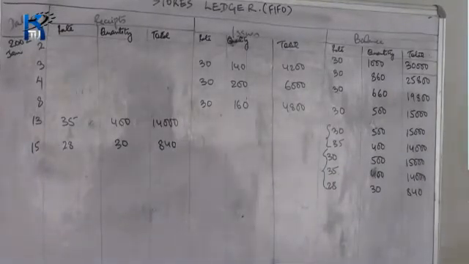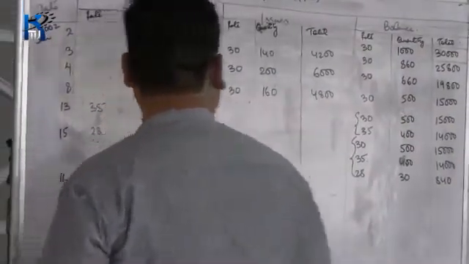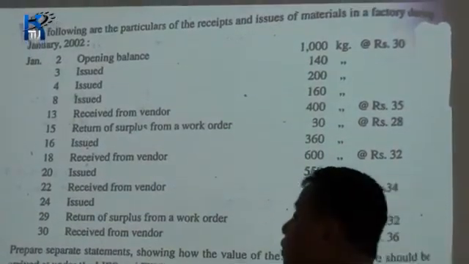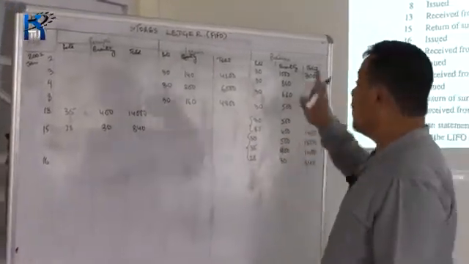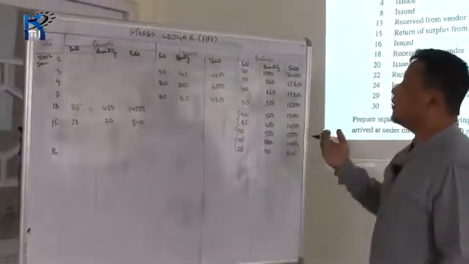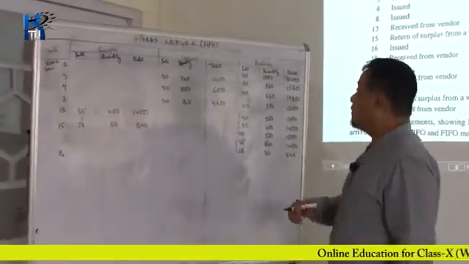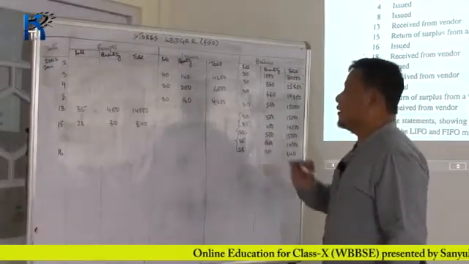Now, on the 16th, issue is being made of 360 units. So, we have 3 batches. We have to issue it from among these 3 batches. So, under the FIFO method, first in, first out, that means which we have received earliest, issue must be made from that batch. So, the earliest is the batch comprising of rupees 30 each.